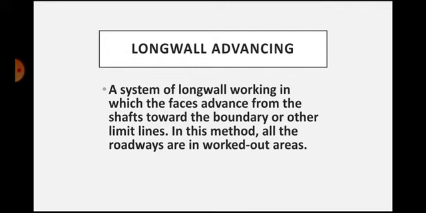Let me show you what is longwall advancing and how the face is advanced in the direction. I will be showing it in the upcoming slide in a layout. See my dear students, this is the main roadway and this is the length of the longwall panel.